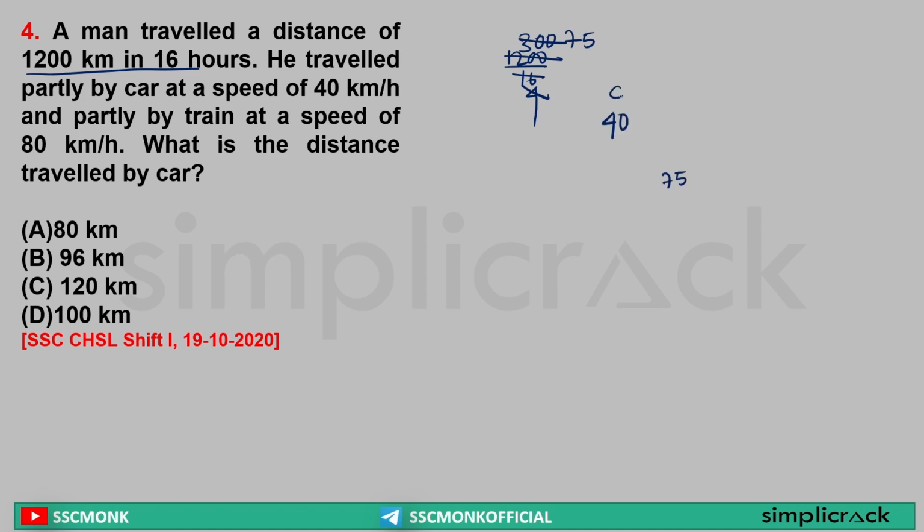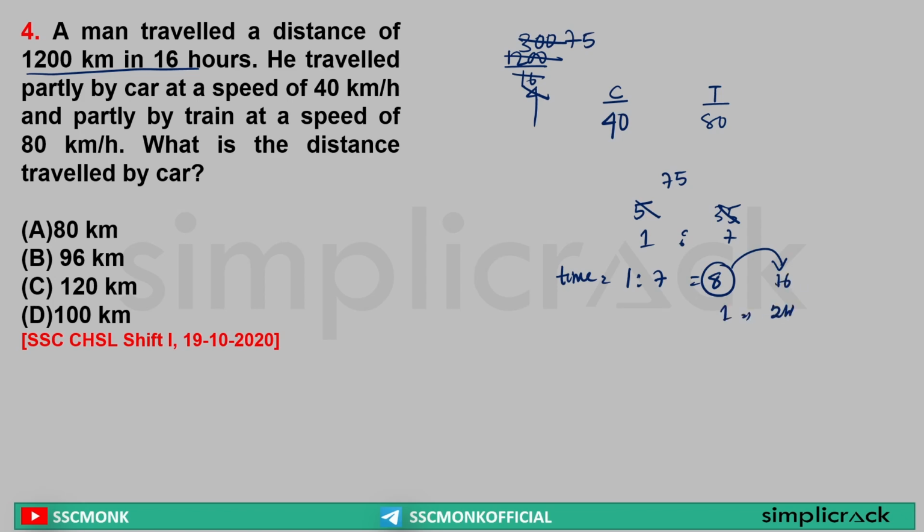Partly by car, that is 40 km per hour. Partly by train, that is 80 km per hour. 75 minus 40 is equal to 35. 80 minus 75 is equal to 5. 5 7s are 35. So whenever we take allegation of speed, it will give us time. So the ratio of time is equal to what, sir? 1:7. So total time is equal to what? 8 part. Sir, 8 part means 16 hours. So 1 part is equal to 16 by 8, that is 2 hours.